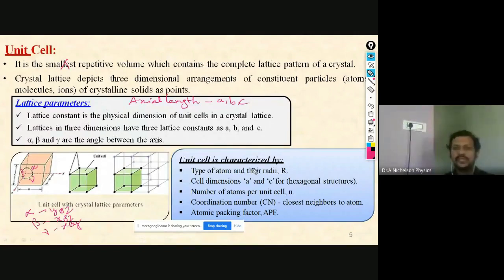Now, the unit cell is characterized by some things which we will see in the forthcoming lectures. So up to this is enough for this unit cell.